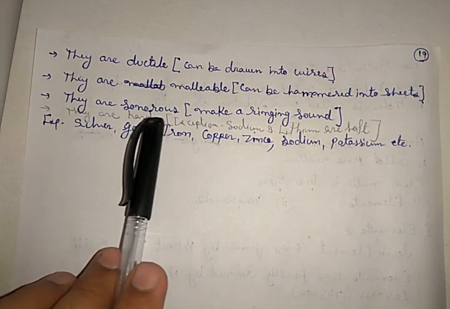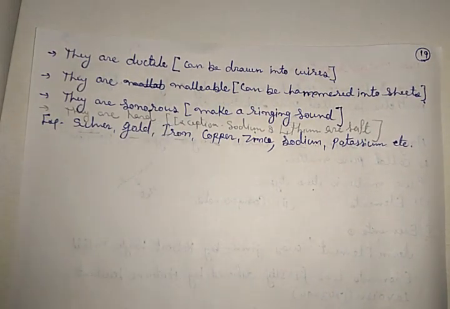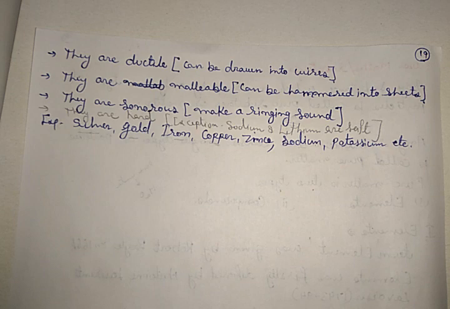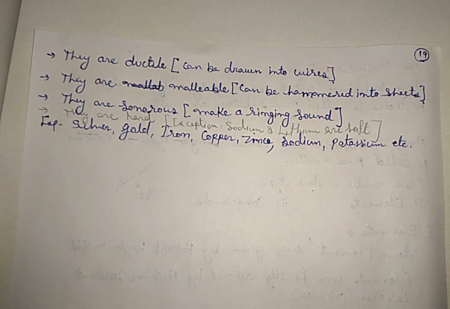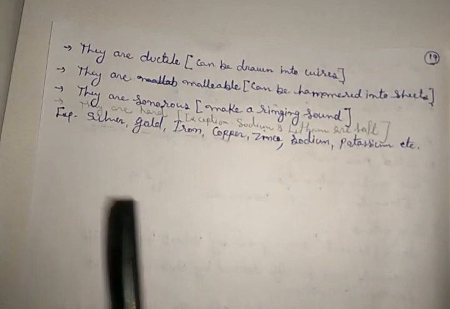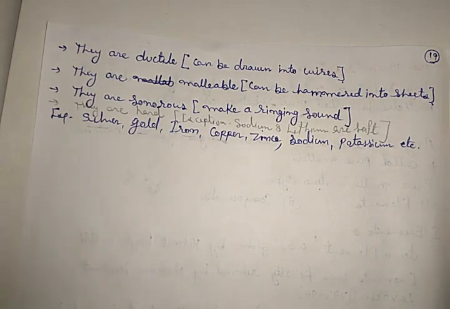Next one, they are sonorous, that means when they are struck, they make a ringing sound. This property is called sonorous. Okay. Next one, which was not mentioned here, so I mentioned it with the pencil. They are hard. Most metals are hard.